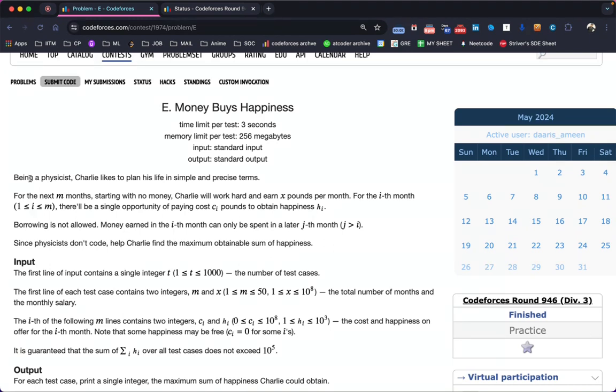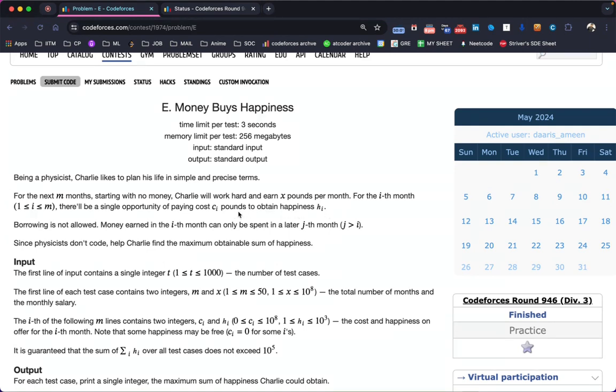So it begins by saying that being a physicist, Charlie likes to plan his life in simple and precise terms. For the next M months, starting with no money, Charlie will work and earn X pounds per month. And for the ith month, there will be a single opportunity for paying CI pounds to obtain happiness HI.